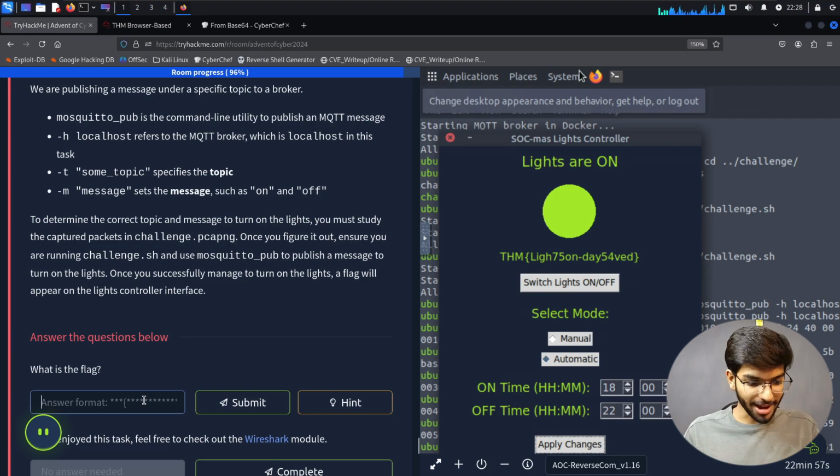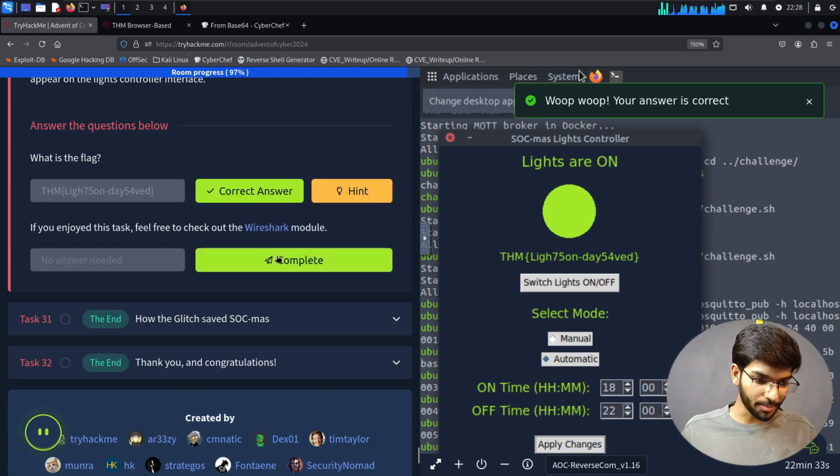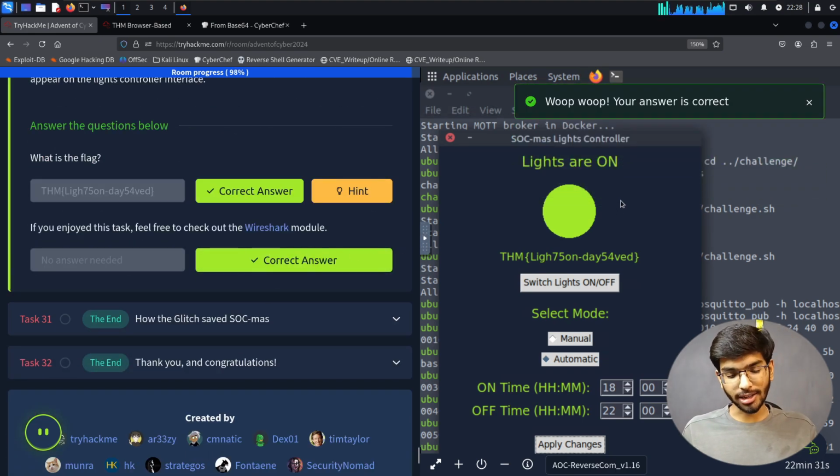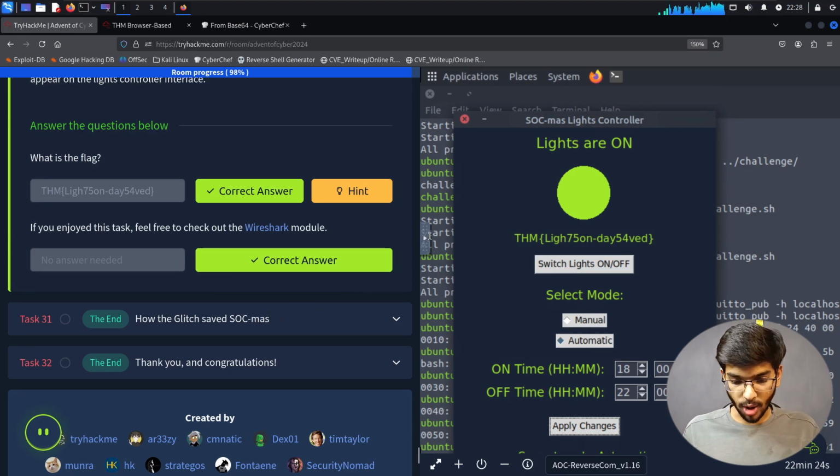Simply wasted our time. Okay, so THM and then the flower brackets, light 75, then on and hyphen day 54 VED. Then press enter. Okay, with that, we have finished this challenge, and then click on complete. We wasted our time trying to decode and figure something out, whereas it was just to copy paste that thing.